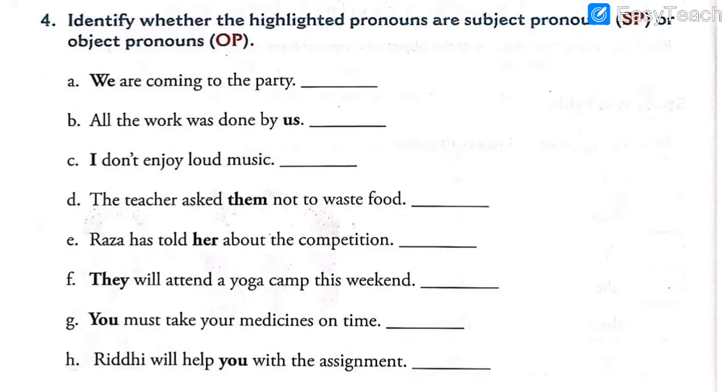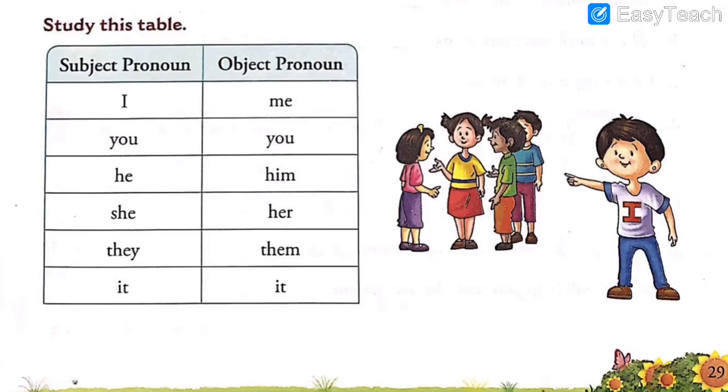Let's have a look at sentence number 1. We are coming to the party. So the highlighted word over here is the first one, that is pronoun we. Here we is highlighted. So let's have a look at the table. Where does the word we fall? As you can see in the table, there is no word like we.